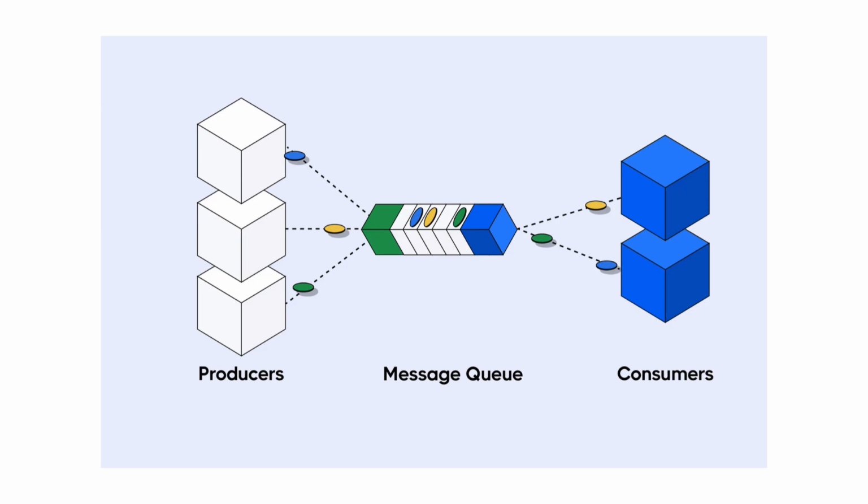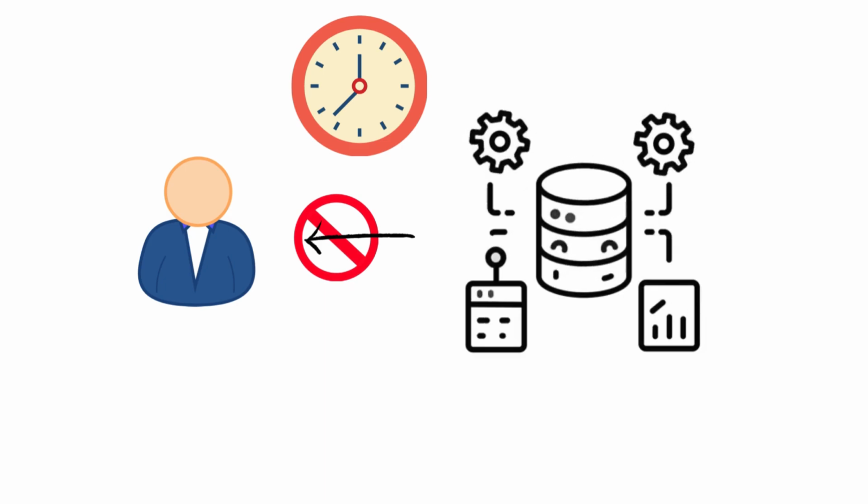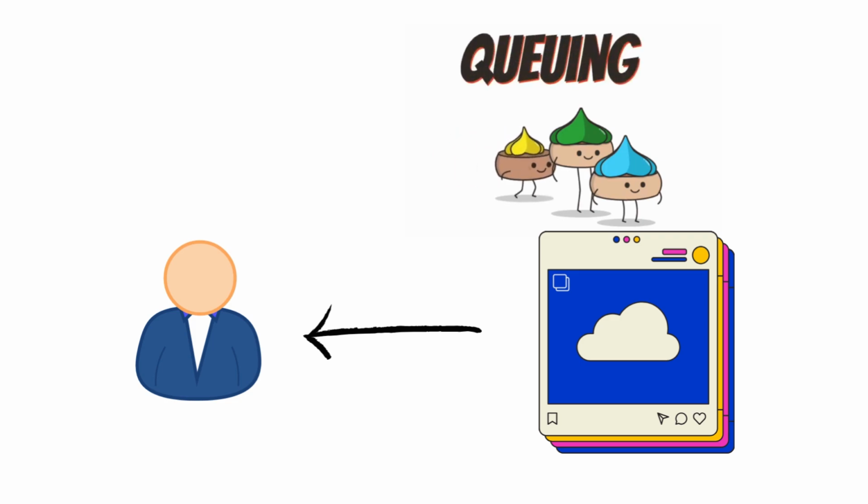message queues come into play. Message queues? They offer a powerful way to handle tasks asynchronously, meaning they can run in the background without blocking the main application flow. So instead of making a user wait while a time-consuming task is completed, we can add that task to a queue and let it run behind the scenes.